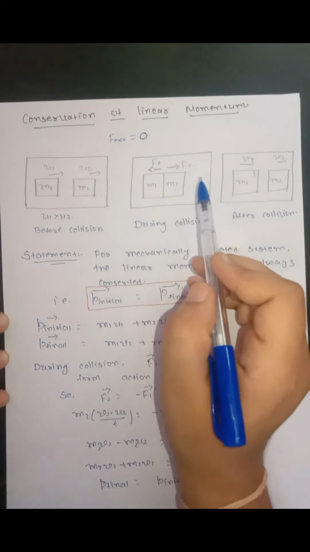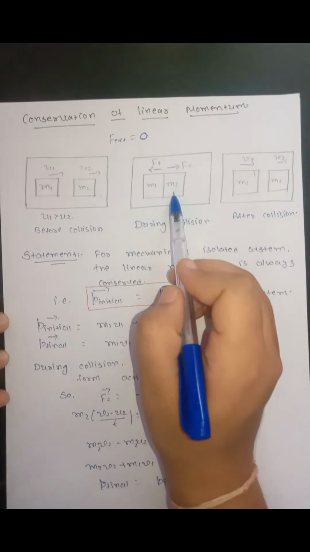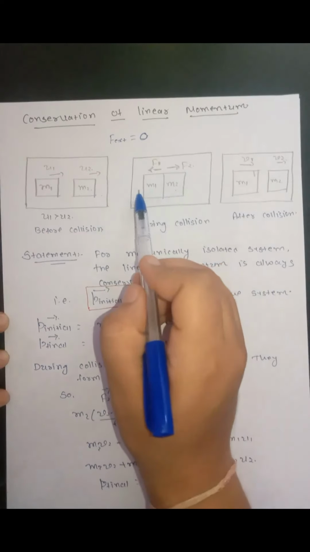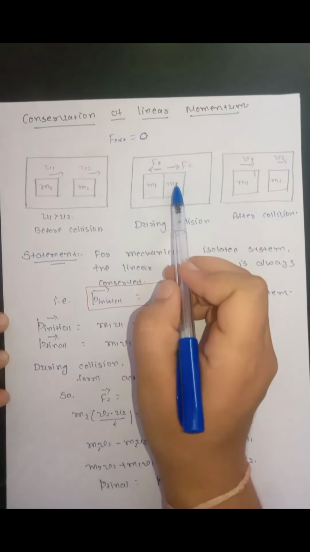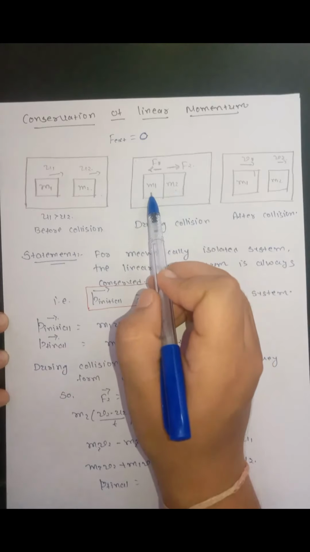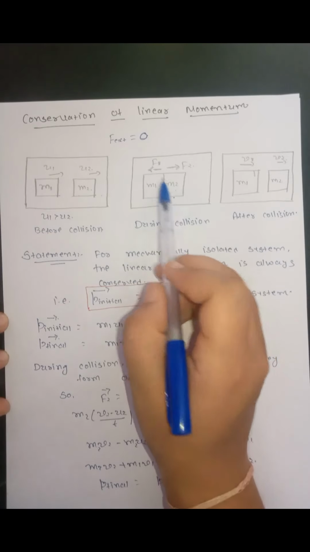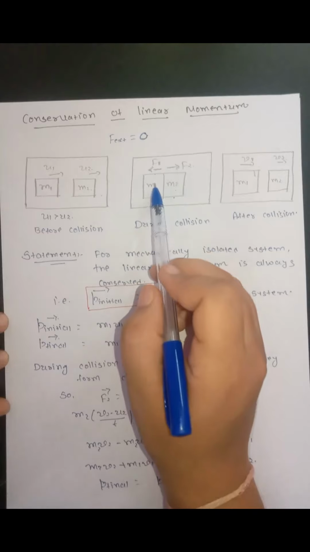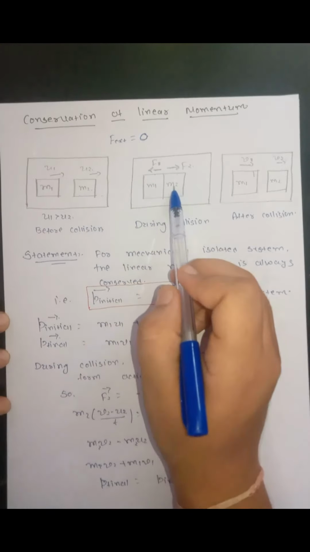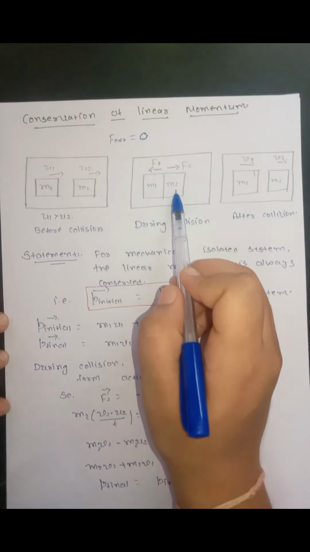As part of the reaction, m2 will also apply some force on m1. The forces acting on m1 and m2 will have equal magnitude and opposite direction as per Newton's third law of motion. They are action-reaction pairs. F1 is acting on m1 and F2 is acting on m2.